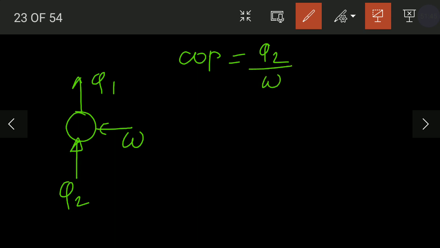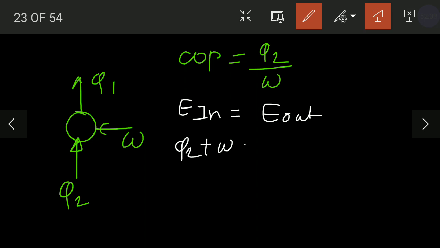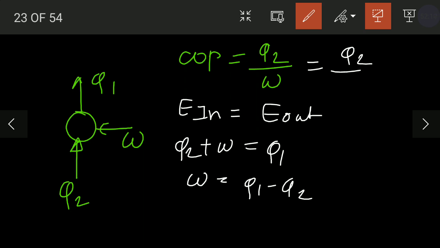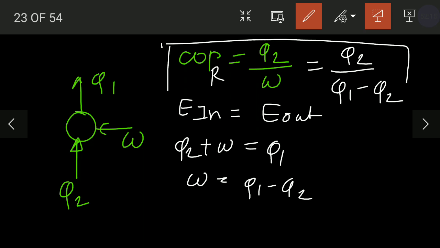When we apply the first law, energy entering the system and energy leaving the system, we get Q2 plus W equals Q1, so W equals Q1 minus Q2. When you substitute, Q2 upon Q1 minus Q2 is the COP formula of the refrigerator.